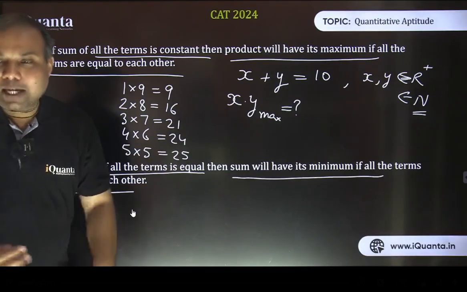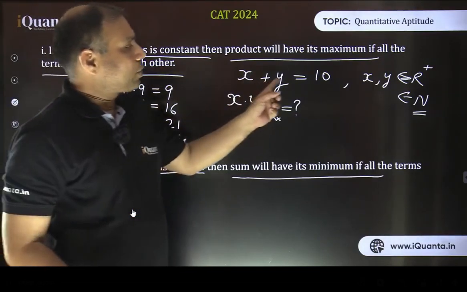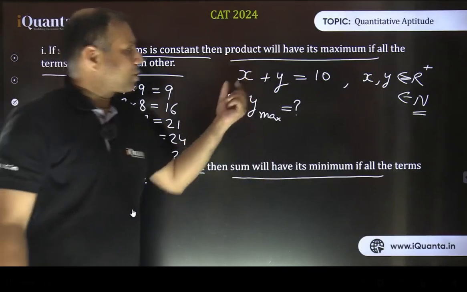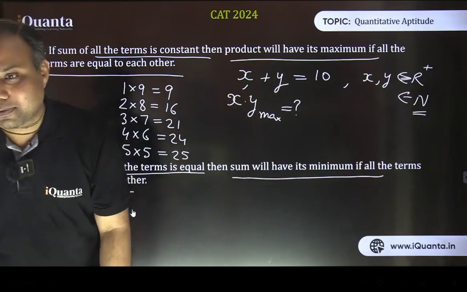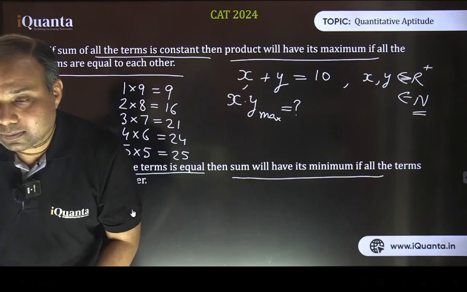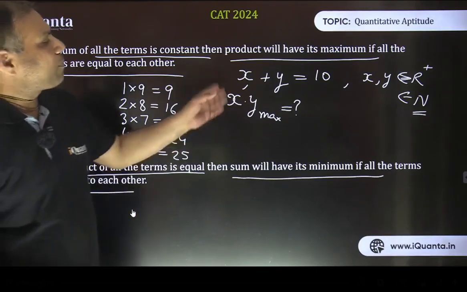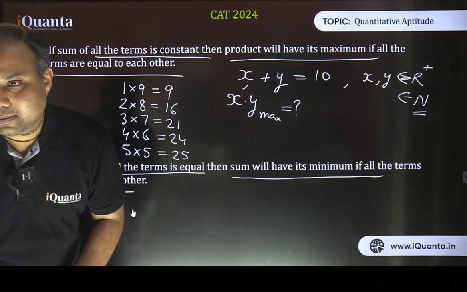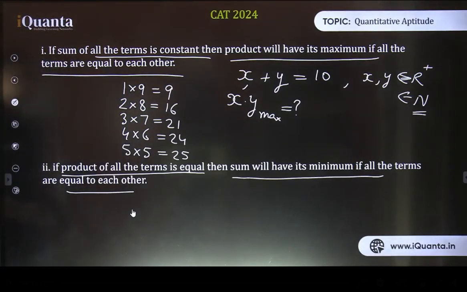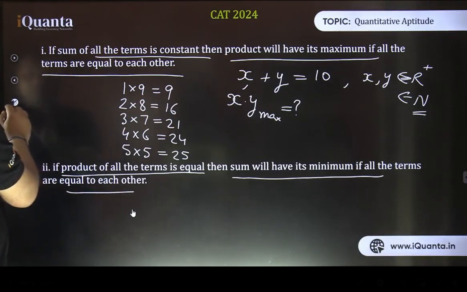Is it fine? So that's how the direct portion was. If the sum of two positive real numbers is constant, the product will become maximum when both of them become equal, that is 5 each. So that's how we got our answer, 5 into 5. Is it fine? So 5 multiplied by 5 is 25. Okay, let's answer one more question here.